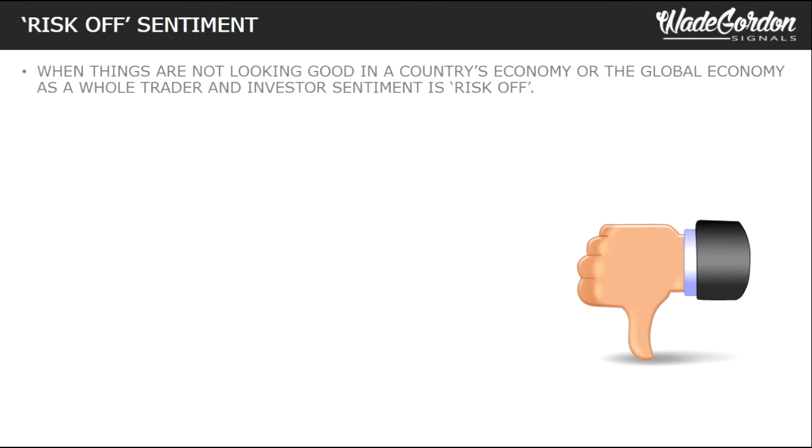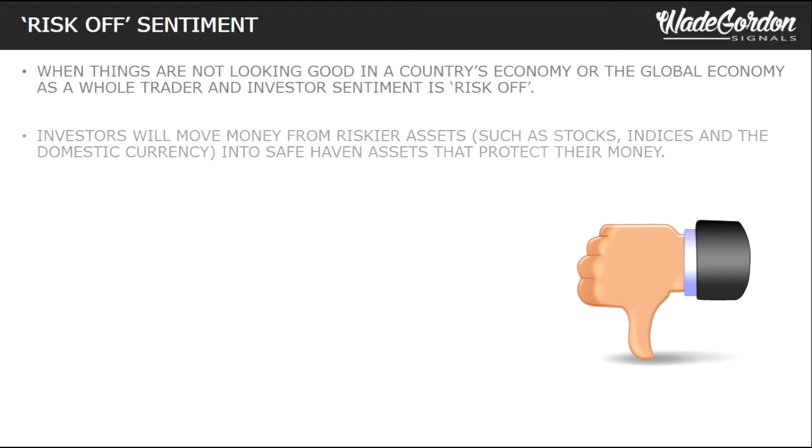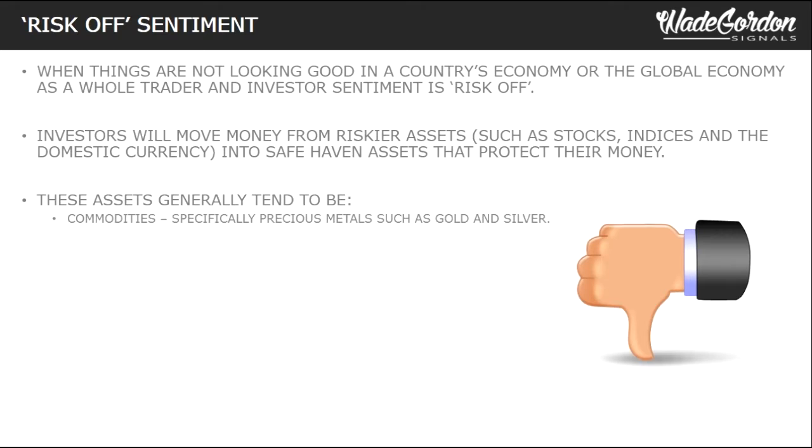When things are not looking good in a country's economy or the global economy as a whole, trader and investor sentiment is risk-off. Investors will move money from riskier assets such as stocks, indices, and the domestic currency into safe haven assets that protect their money. As we mentioned earlier, these assets generally tend to be commodities, specifically precious metals such as gold and silver, and safe haven currencies, the Japanese yen and the Swiss franc.